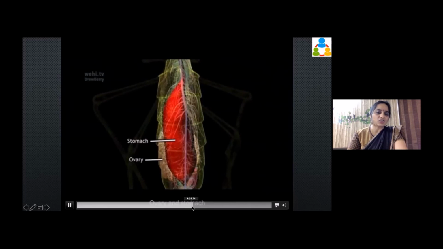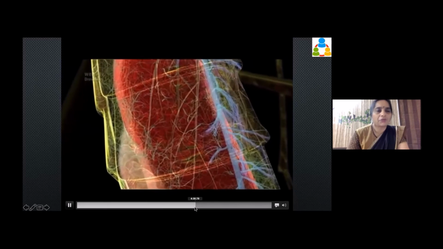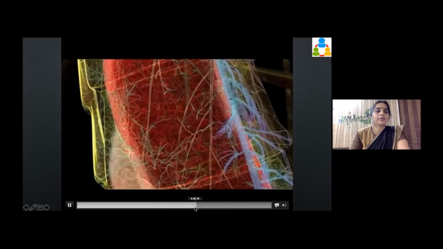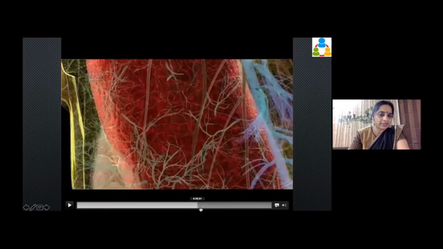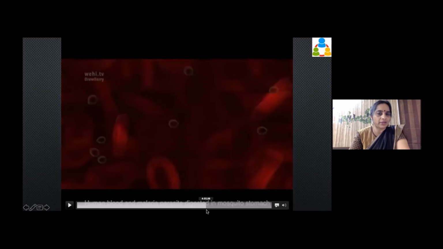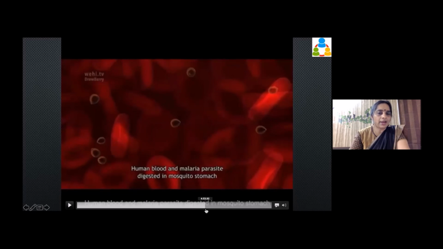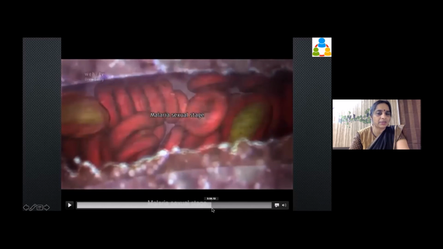Once it reaches the stomach, the mosquito is not suffering from malaria, but they develop into sexual forms, and there they become the gametocytes. And once they become the gametocytes, then they reproduce together.